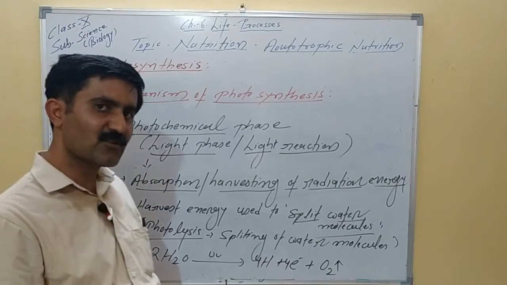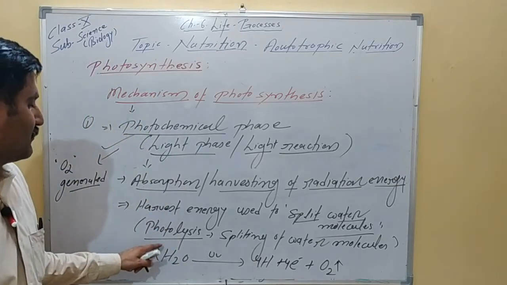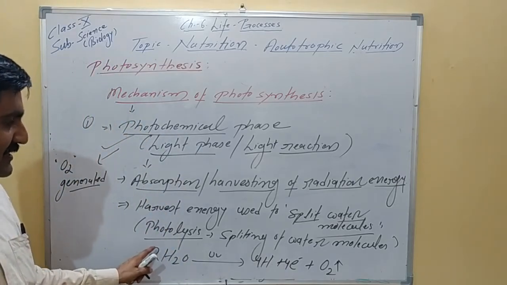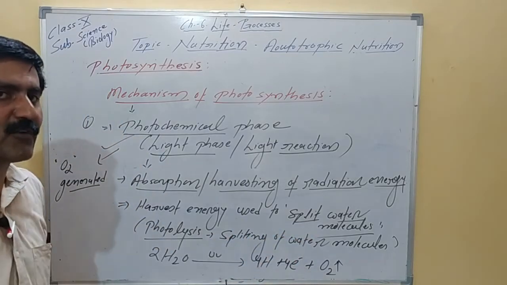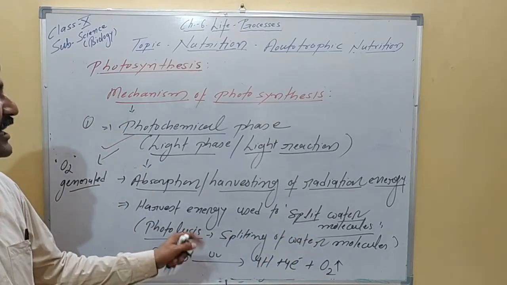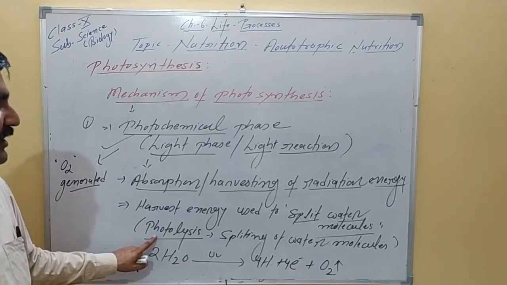By what process is oxygen generated? By photolysis. What is photolysis? Breakdown or splitting of the water molecule. Breakdown of the water molecule in presence of sunlight is known as photolysis.